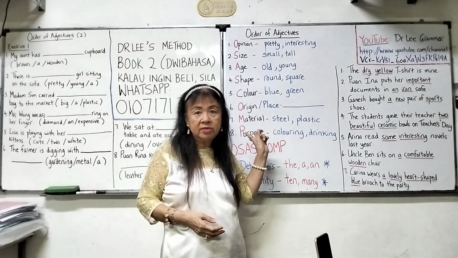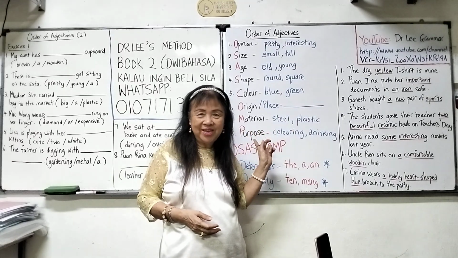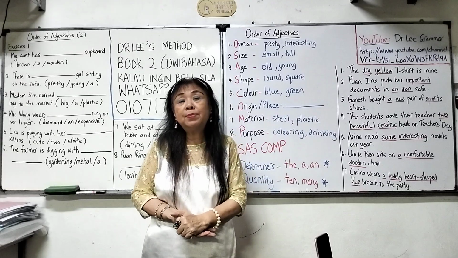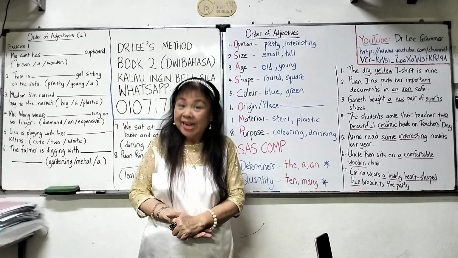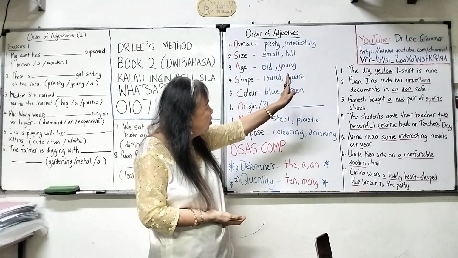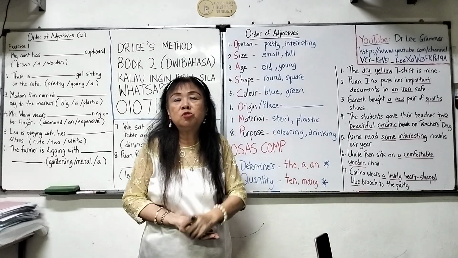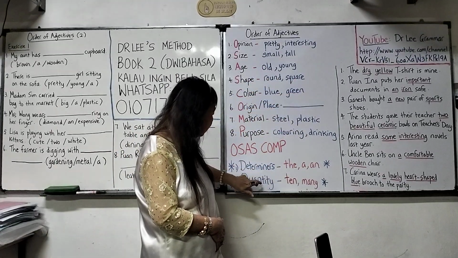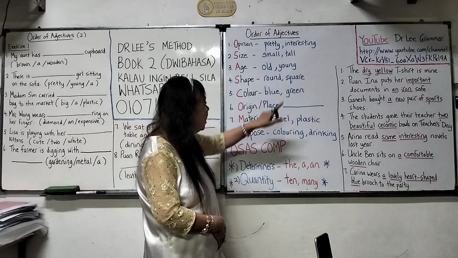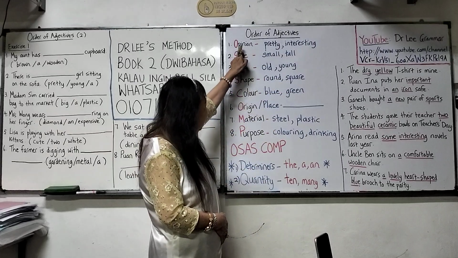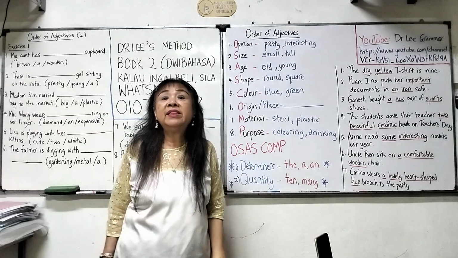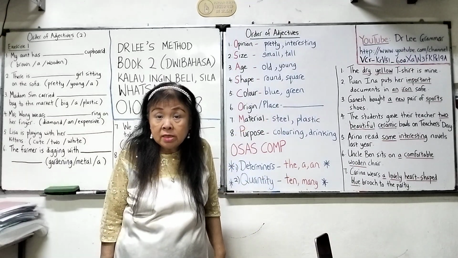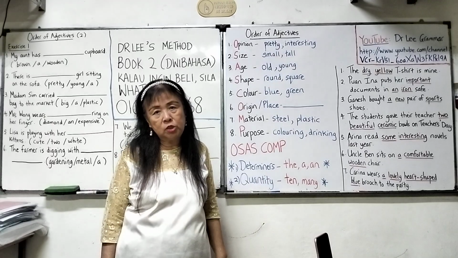No, you follow this. You need to follow this. This is the way. Okay? And then I have written here 7 examples for you to understand further. For example, the dry yellow t-shirt is mine. Dry comes first. Why? Actually, the comes first. The is the determiner. Dry is opinion. Yellow is color. And therefore, you do not say the yellow dry t-shirt, but the dry yellow t-shirt.